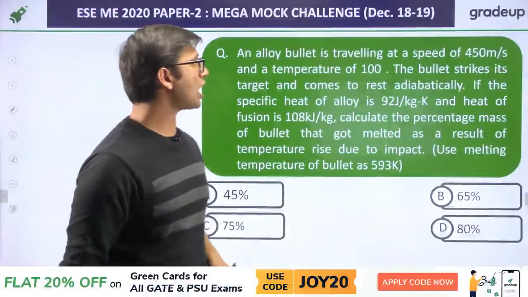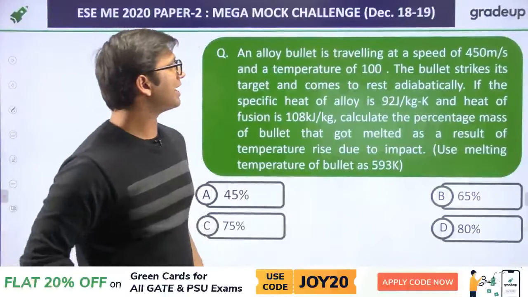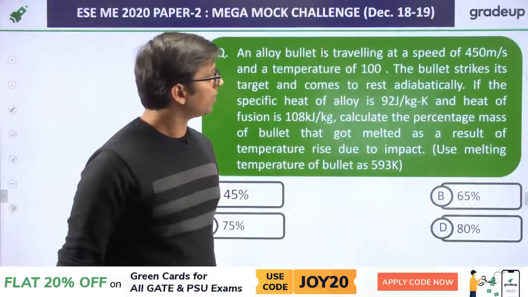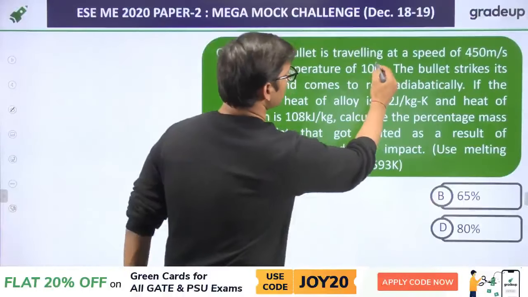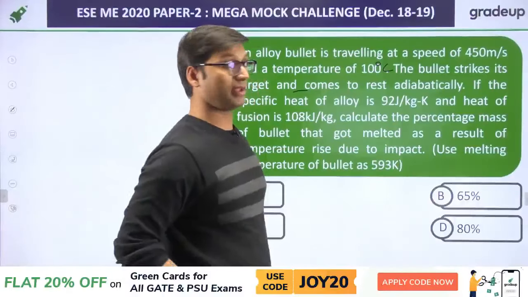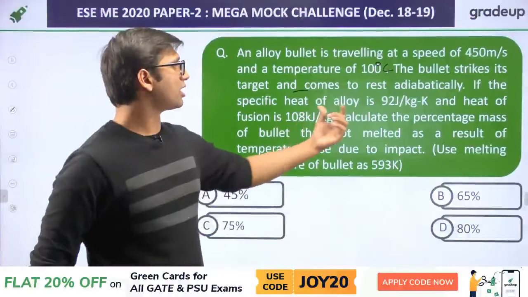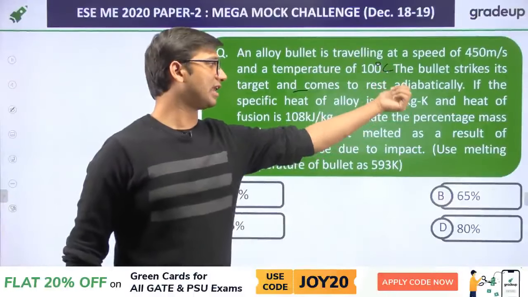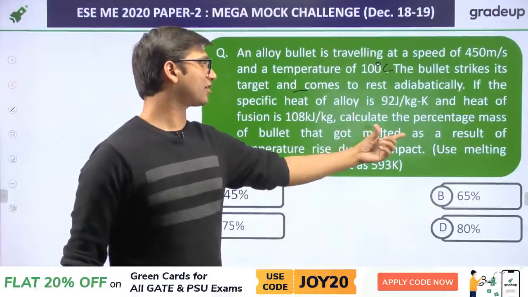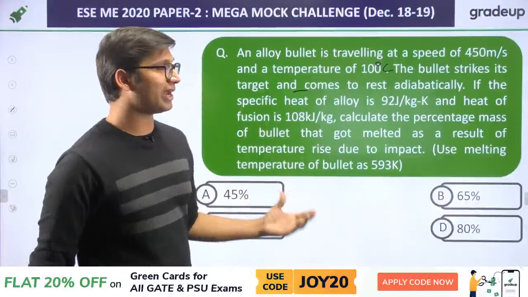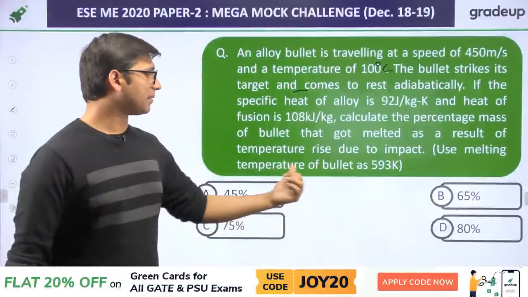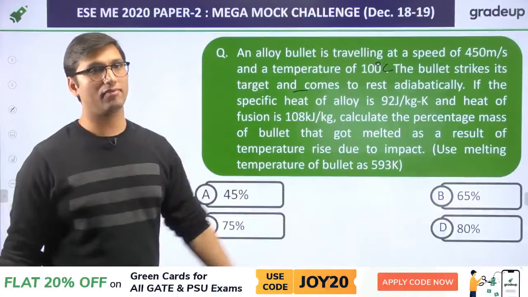Next question: an alloy bullet is traveling at a speed of 450 meters per second and a temperature of 100 degrees Celsius. The bullet strikes its target and comes to rest adiabatically. The specific heat of the alloy is 92 joule per kg Kelvin, and the heat of fusion is 108 kilojoule per kg. Calculate the percentage mass of the bullet that got melted as a result of temperature rise due to impact. Use the melting temperature of the bullet as 593 Kelvin.